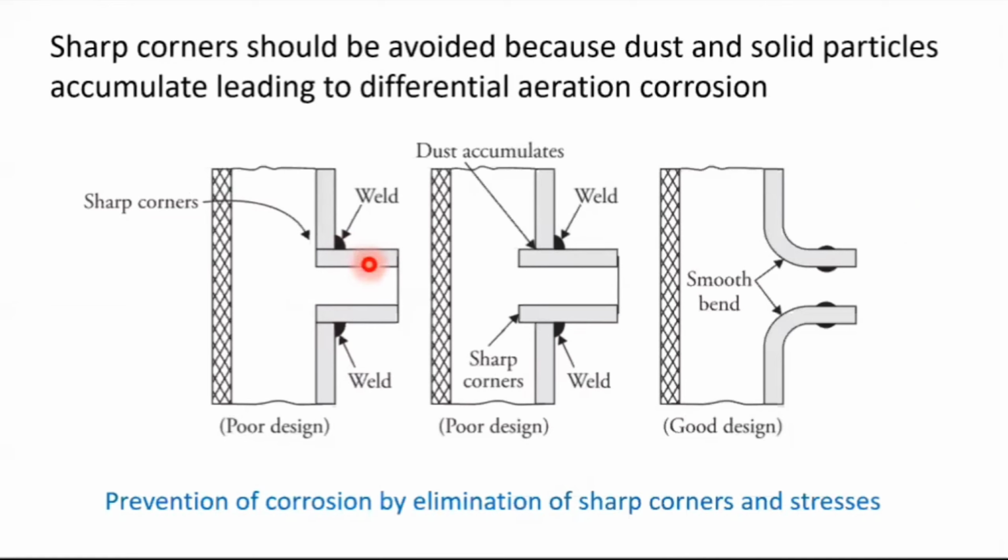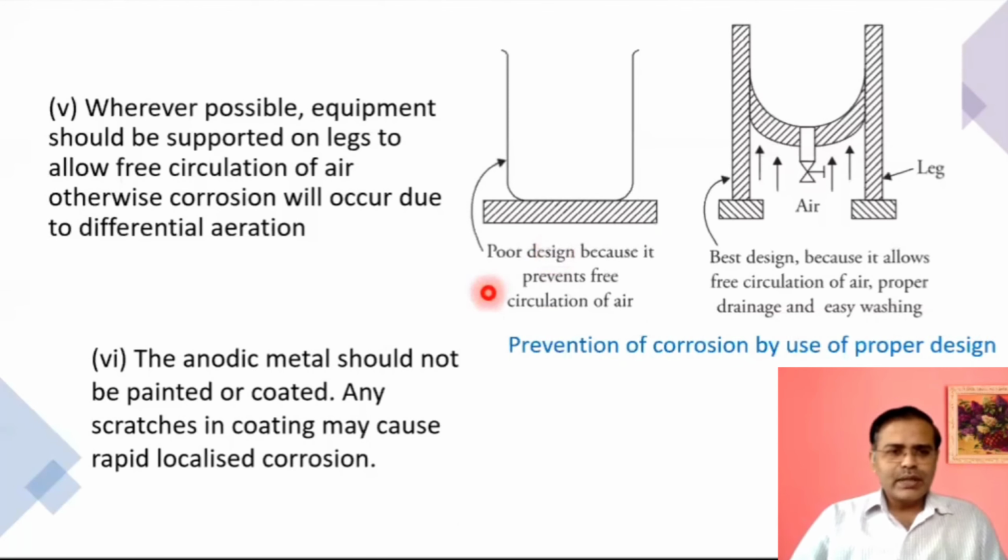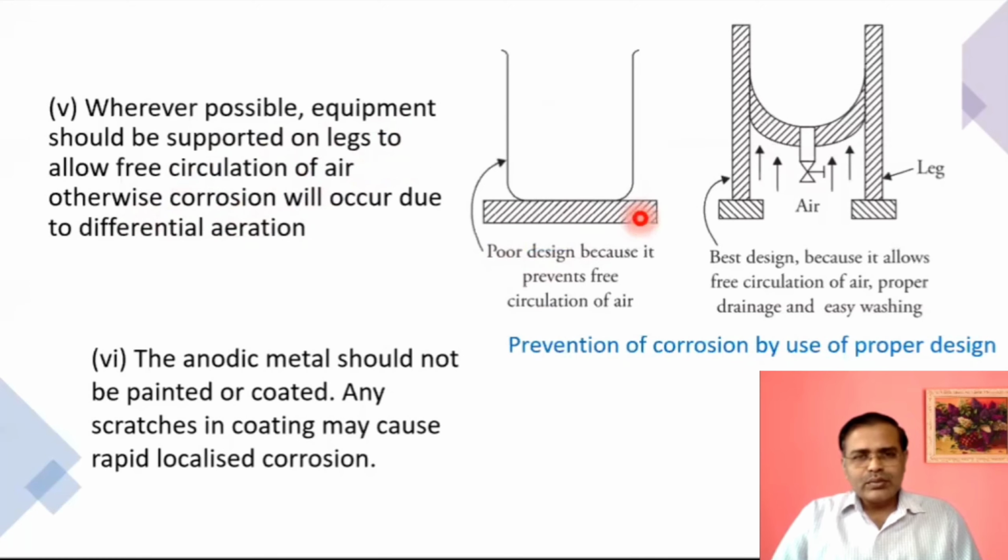Especially this particular diagram. If such a type of design is there, that is a poor design. This is also a poor design. But if such a curvature is there, then it is a better design. So this is one example of proper design. Wherever possible, equipment should be supported on legs to allow free circulation of air, otherwise corrosion will occur. If we put some metal in this way, there is a chance of corrosion of the metal in this particular area. But if you put the stand in this way, there will be air circulation and lesser chances of corrosion. So this is the better design and this is the poor design.